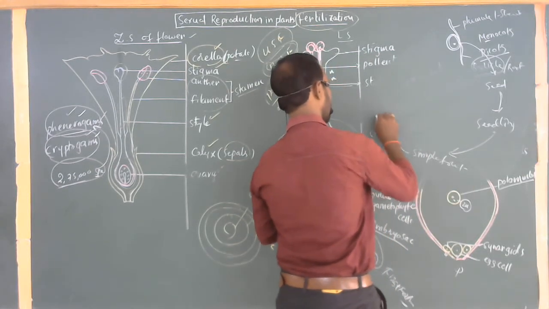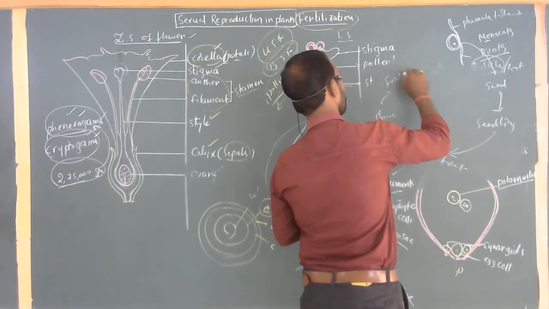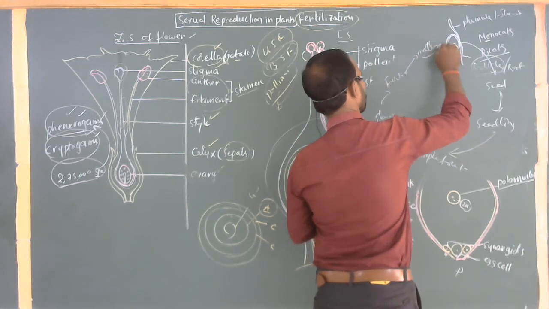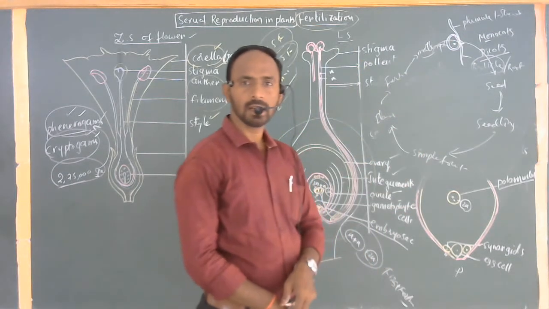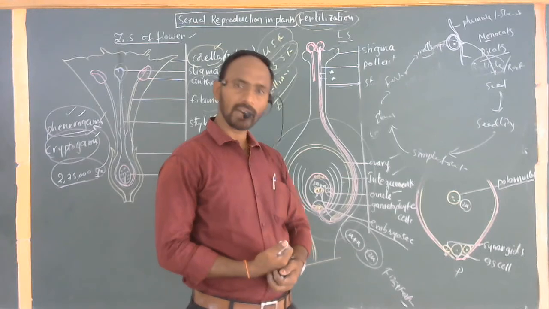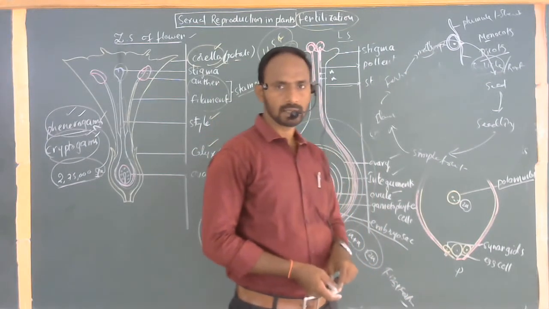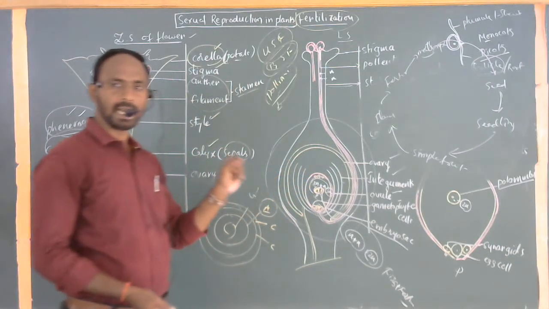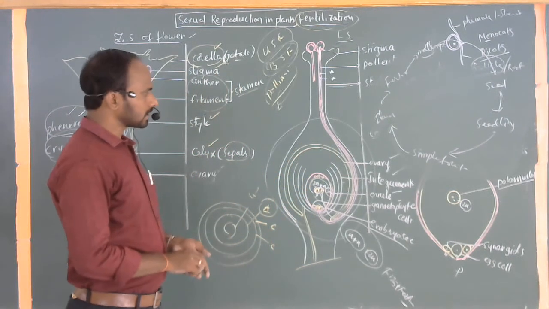Then once again the flower, after fertilization, the mature plant, once again giving the structures through pollination and fertilization once again. This is a cyclic process that occurs again and again in flowering plants. So this is the complete process of pollination and fertilization of flowering plants.